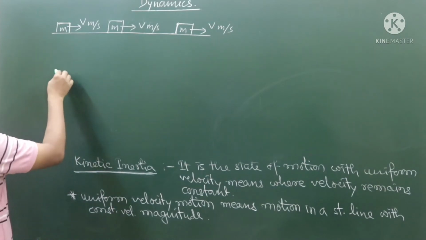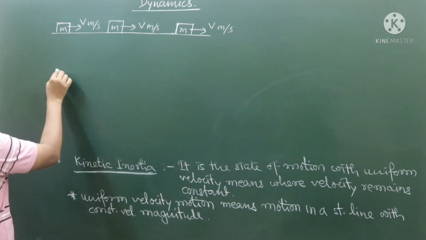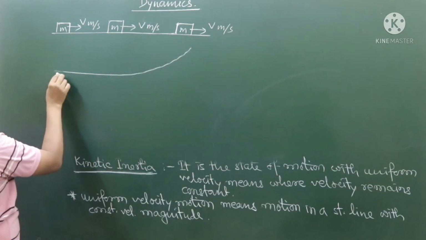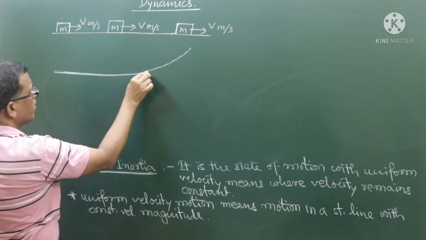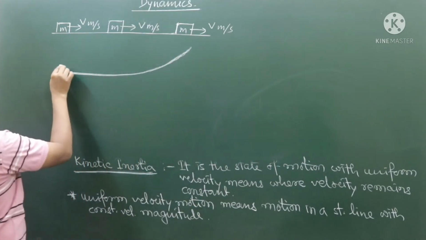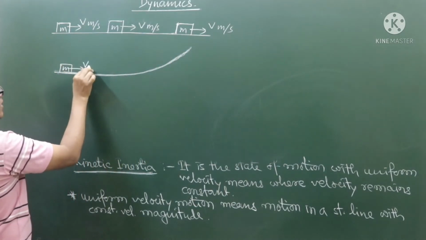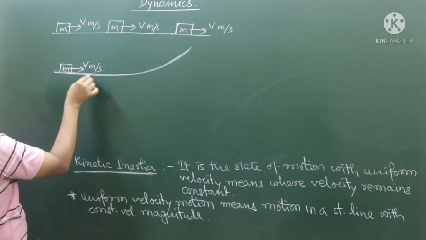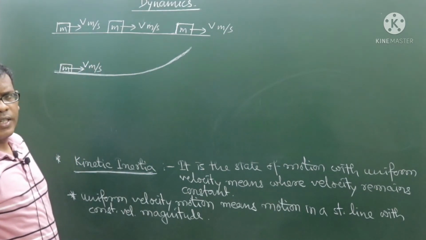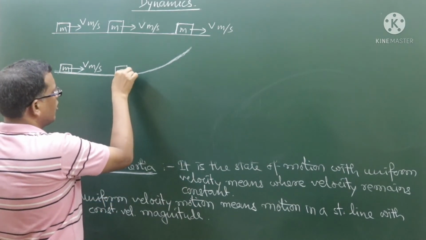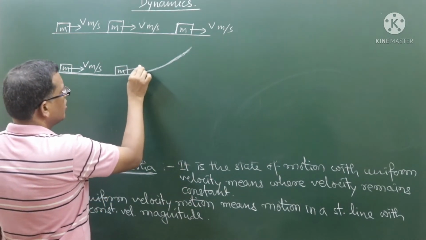But for another example, a particle is moving in a path like this. Then what will happen? It may be possible that the particle's speed, that is, the magnitude of the velocity, is constant throughout the motion.